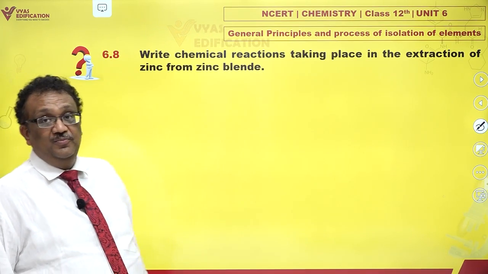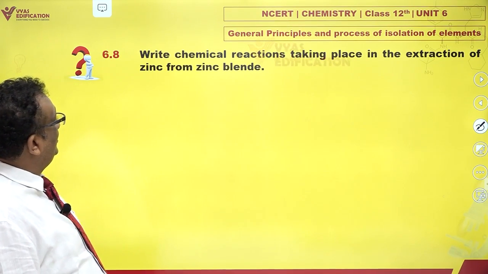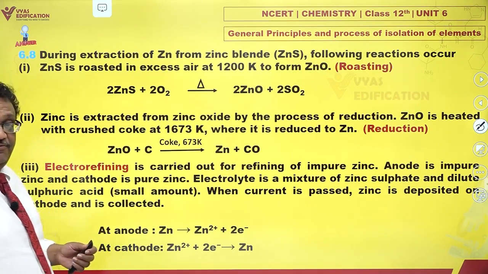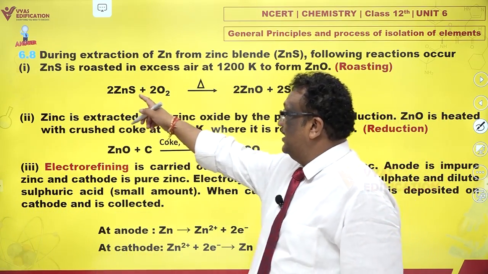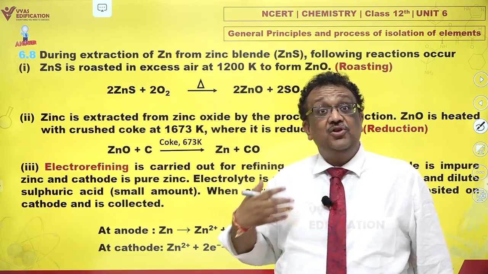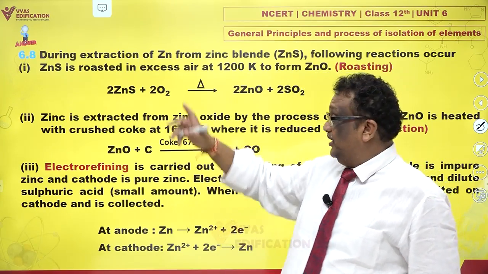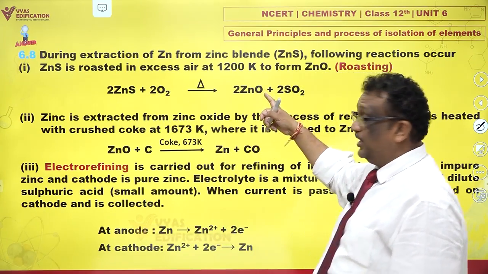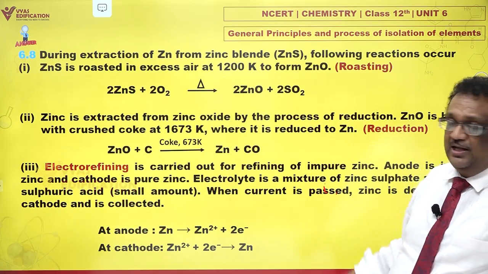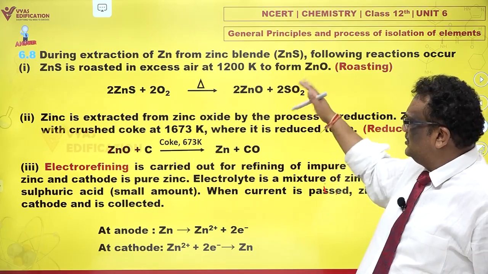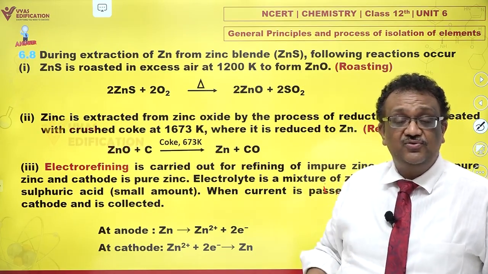Now, zinc from zinc blende, that is most interesting. The first reaction you do: zinc blende is nothing but ZnS or zinc sulfide. First roasting is done so that this sulfide gets oxidized to oxide. Heat also is released, and you also get sulfur dioxide as a side product. This SO2 is used in production of sulfuric acid.